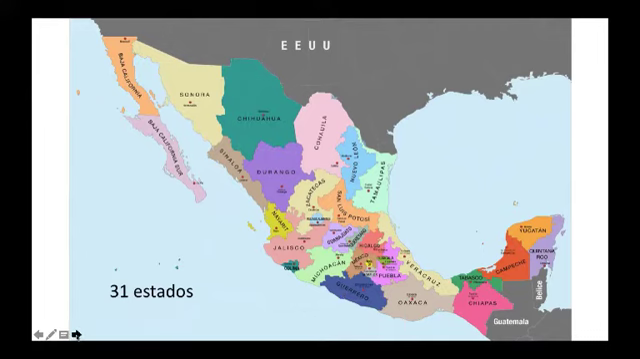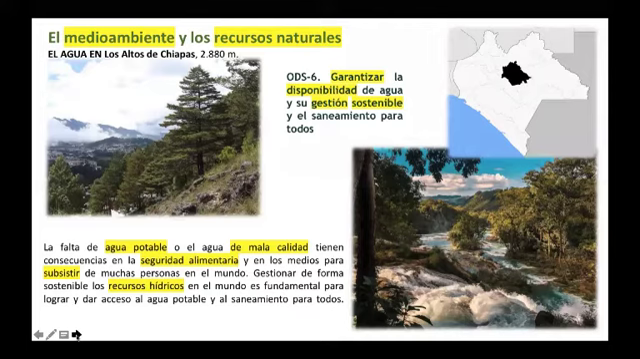Let's move on to some information about the state of Chiapas, and in particular, this area within Chiapas called Los Altos de Chiapas. It's a very high region at 2,880 meters above the sea level, 2,880 metros sobre el nivel del mar. Es una zona alta, it's a very high area.